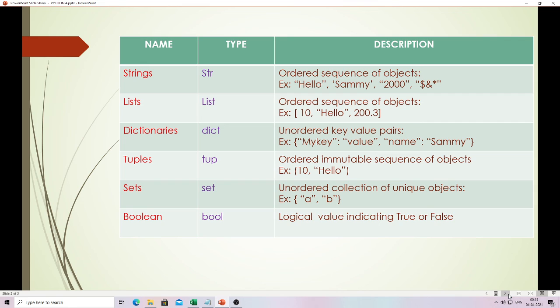These are the basic data types. Okay, don't worry if you didn't understand any of these, because we will discuss each data type in detail in my upcoming lectures. So don't worry, and thank you everyone.